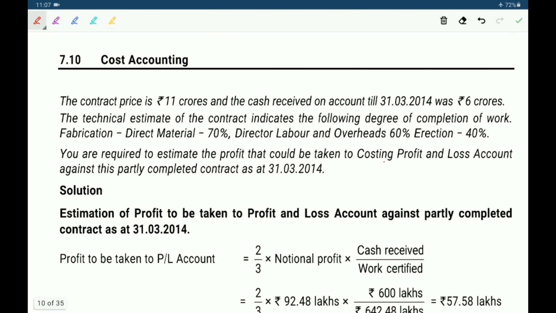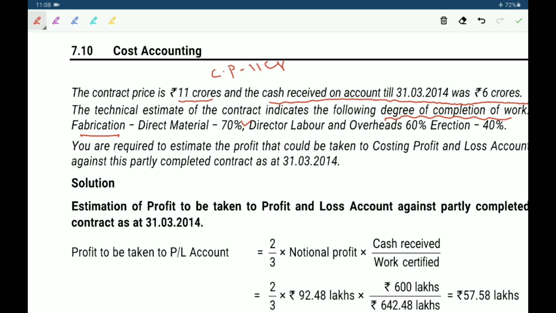The contract price is 11 crores. And the cash received on account till 31st March 2014 was 6 crores. The technical estimate of the contract indicates the following degree of completion of work. It's important. Fabrication, direct material 70%, direct labor and overheads 60%, erection 40%.